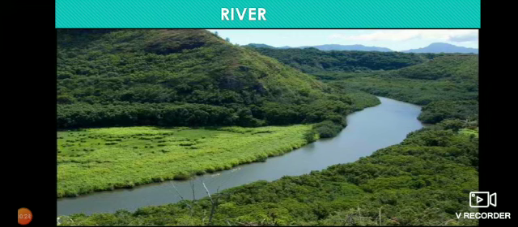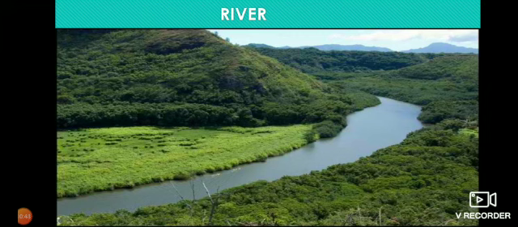India is called the land of rivers. The Himalayas are the source of many rivers such as Indus, Ganga, Yamuna, and Brahmaputra. These are called snow-fed rivers, and snow-fed rivers are also called perennial rivers.